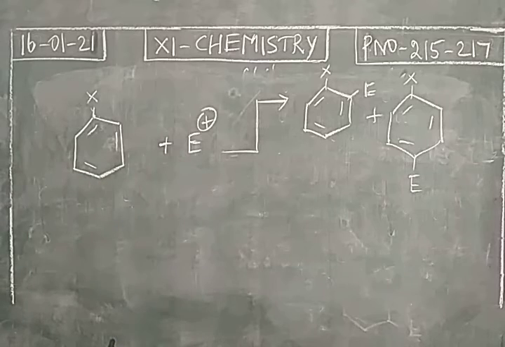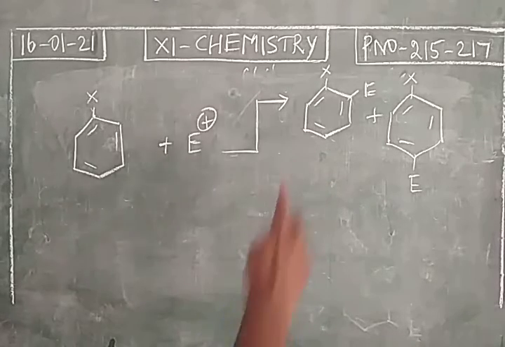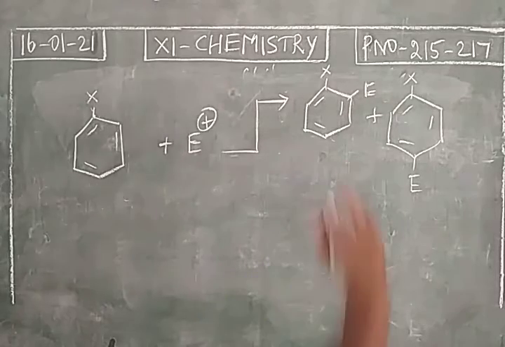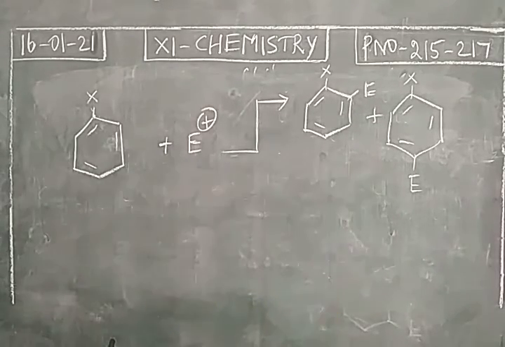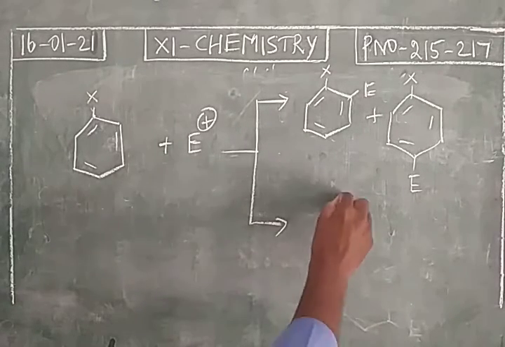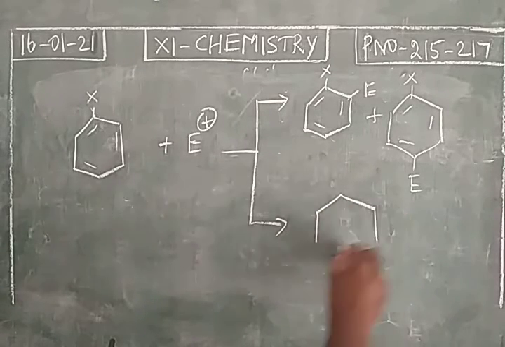Due to electrophilic substitution on monosubstituted benzene, we will get disubstituted products. This is ortho as well as this is para. So these two are isomers. This is ortho isomer and this is para isomer. So we get ortho disubstituted product and para disubstituted product. This is one possibility. Another possibility, meta disubstituted product can be obtained.